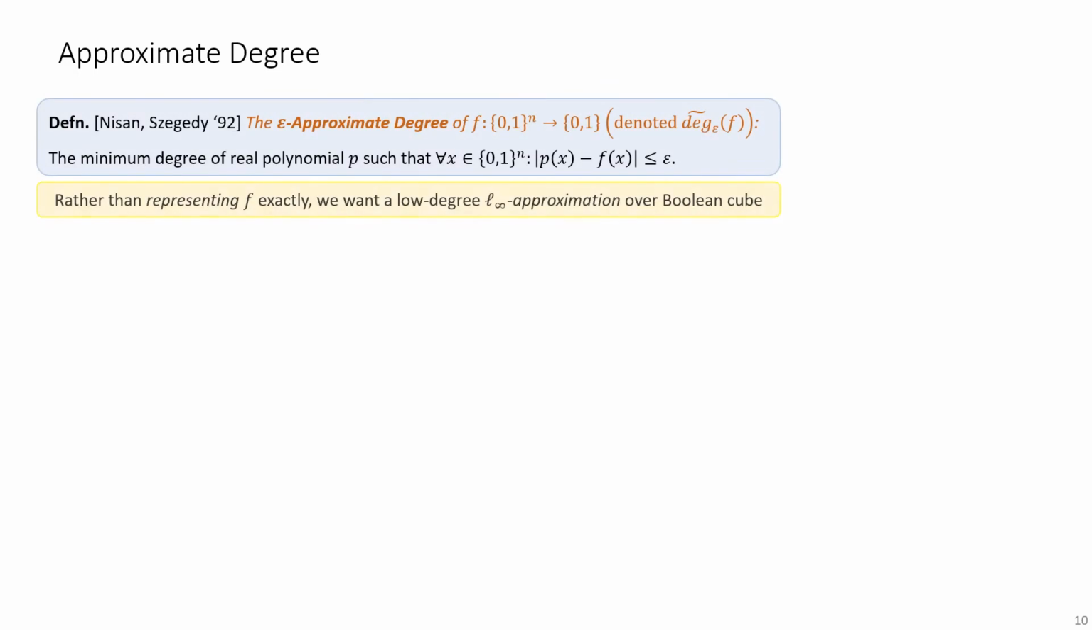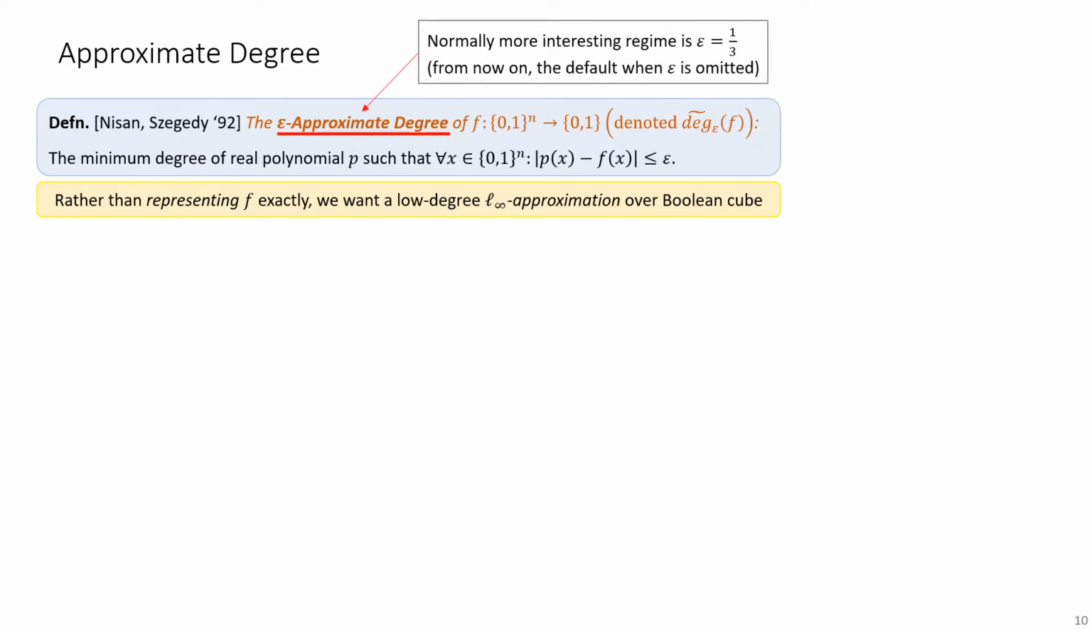So finally, we arrive at the approximate degree. Let me formally define what approximate degree is. The epsilon approximate degree of a Boolean function f over n input bits is the least degree of a polynomial p that epsilon approximates f everywhere on the Boolean hypercube. In other words, it's a good L-infinity approximation of f. Usually, we're interested in the regime in which epsilon is a constant, say 1/3.